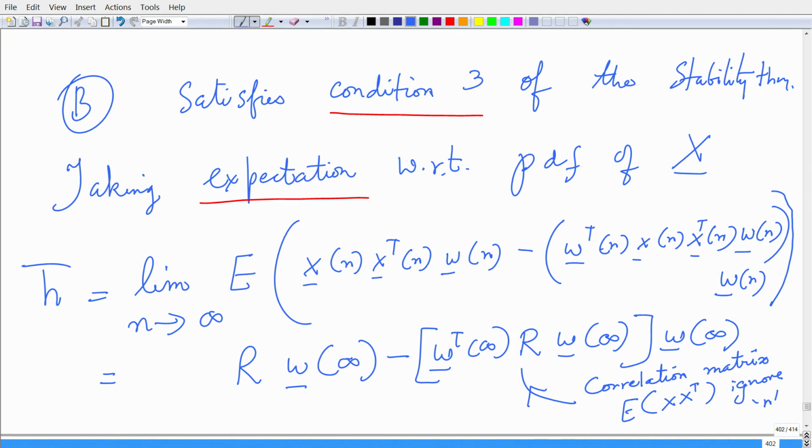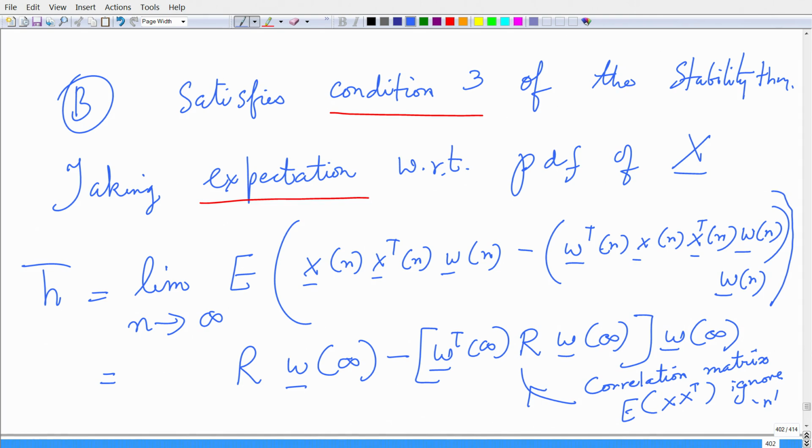And the second term again boils down to W transpose infinity times the correlation matrix R times W infinity times W infinity, right. So, I just bring the expectation over the x's and that populates into the correlation matrix R, and the weight is evaluated at time step infinity, right.